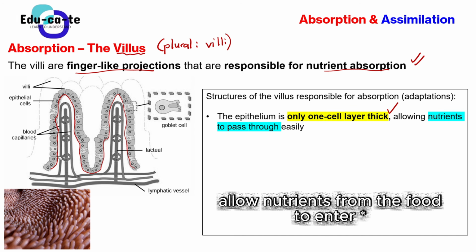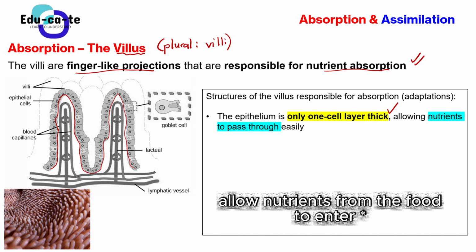Basically, these epithelial cells allow food to enter because it's only one cell in one place. It's not like we've got a stack of cells here that are preventing food from entering into the blood, because that's the whole purpose, guys, of absorption. This villus is responsible for doing what? For absorbing nutrients into the blood. So it needs to allow nutrients to get into it. The epithelial cells surrounding the villus form a thin layer. It's not really that thick.